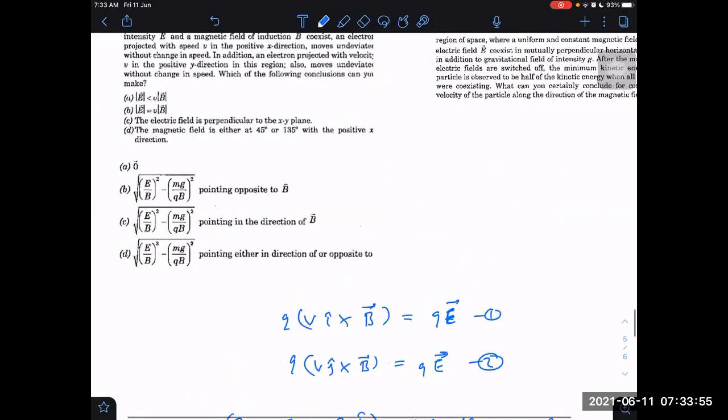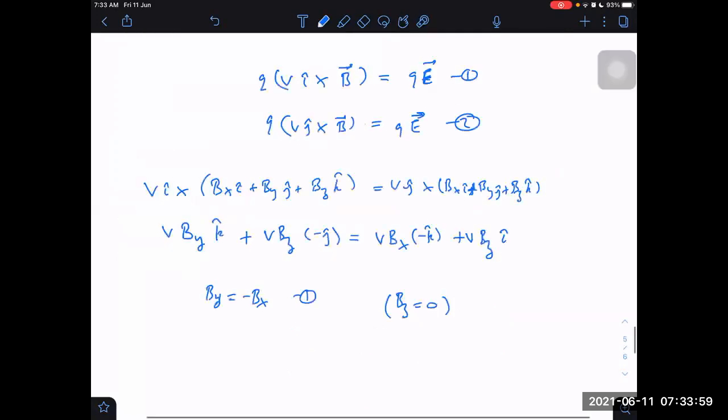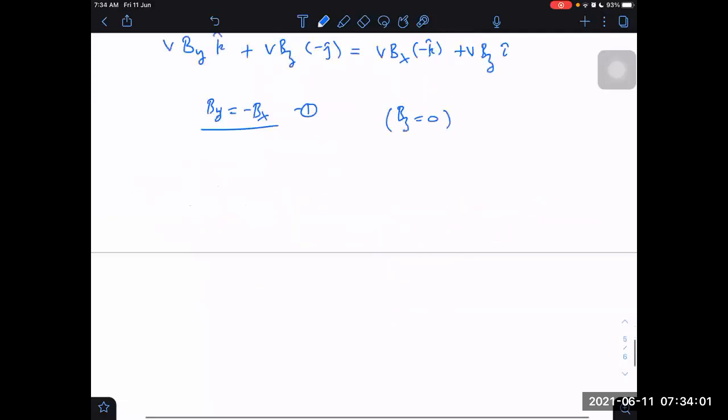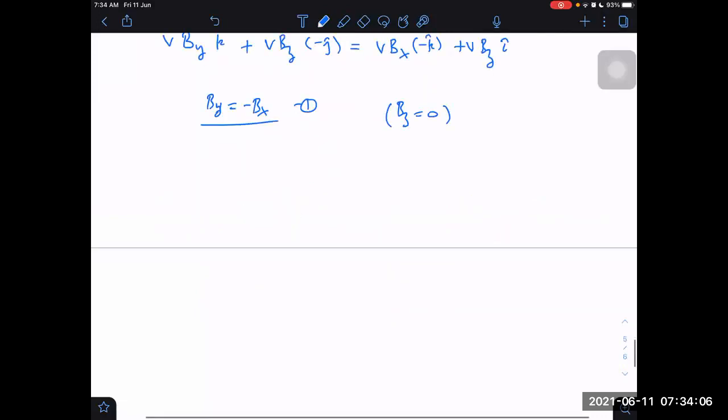Magnetic field is making what angle? Either 45 degrees or 135 degrees with positive x-axis, because in both cases By will be equal to minus of Bx. Means you can think in this way. This is x-axis, this is our y-axis. If I assume By to be positive, then By will be this way and Bx will be then becoming negative. Bx will be this side.